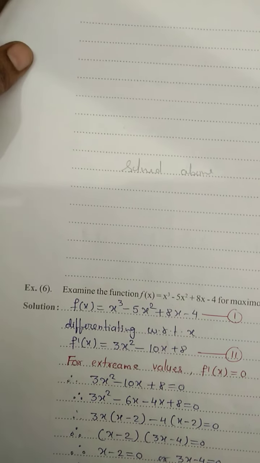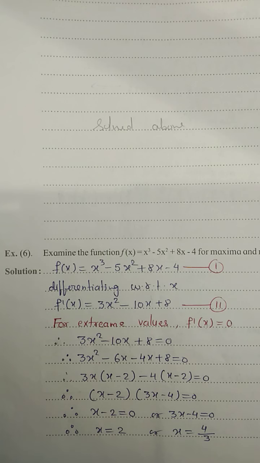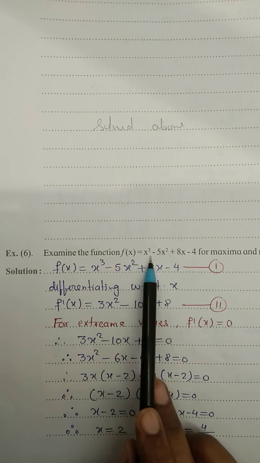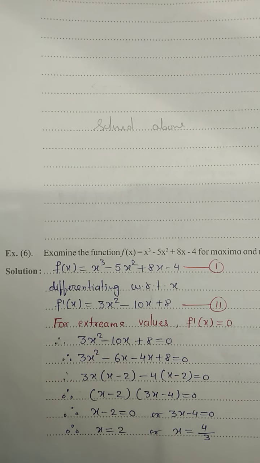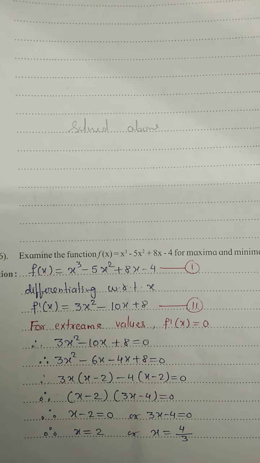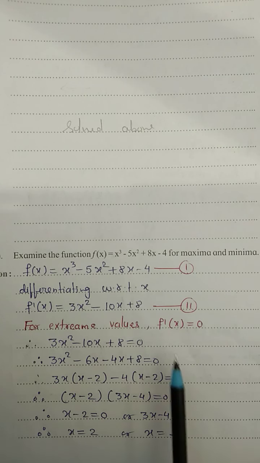Now come to example number 6, children. Examine the function f of x equals x cube minus 5x square plus 8x minus 4 for maxima and minima. Similar steps we are going to follow. Function is given. Find its first derivative, equate it to 0, find the value of x, check the second derivative at that point.